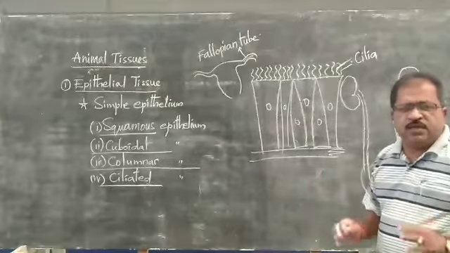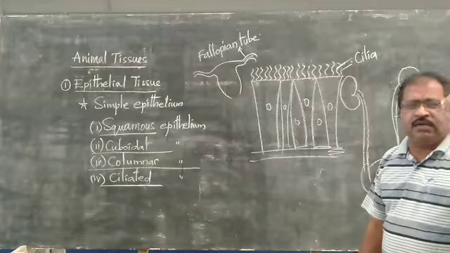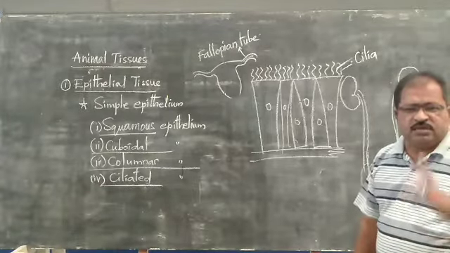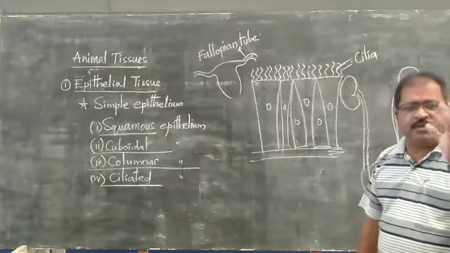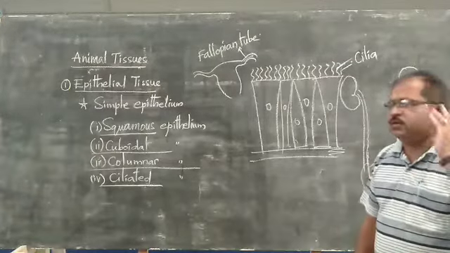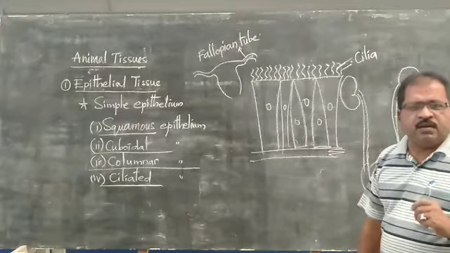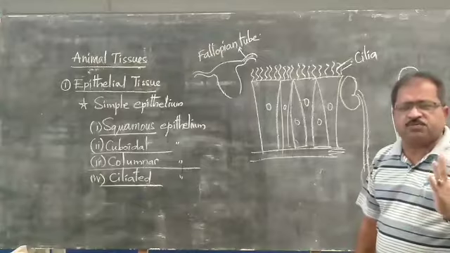Besides this, sensory epithelium, glandular epithelium and pigmented epithelium are present. Pigmented epithelium is in the skin, where melanin is produced. In the taste buds also this epithelial tissue is present. Glandular epithelium is there, and sensory epithelium is present in the sense organs.